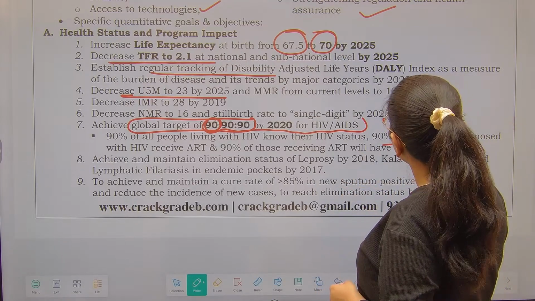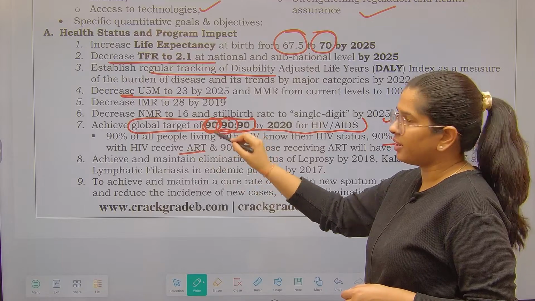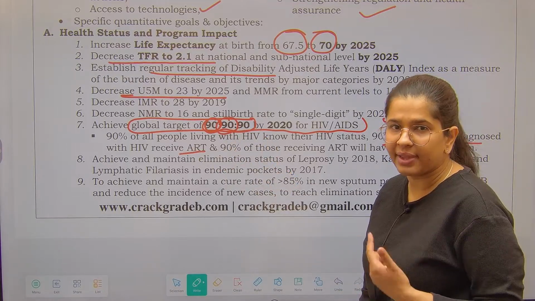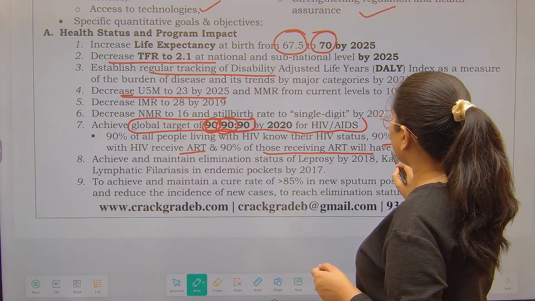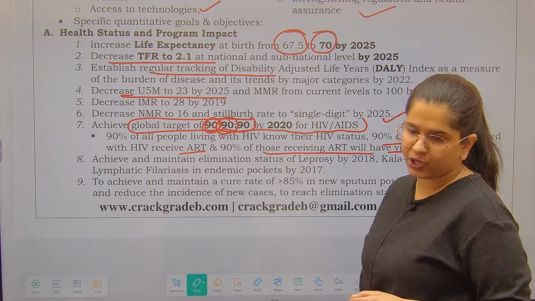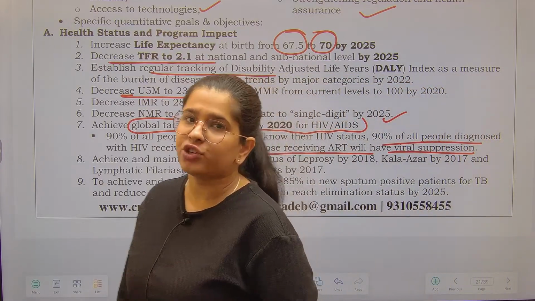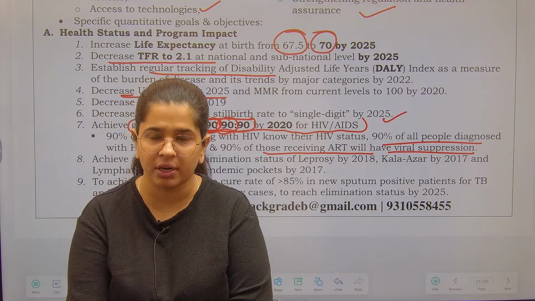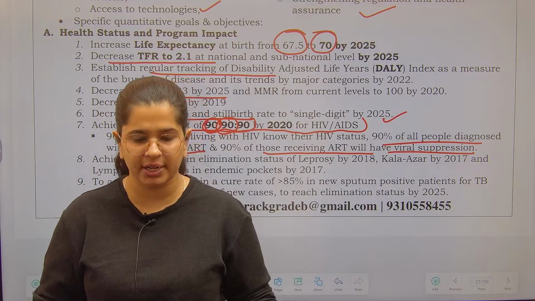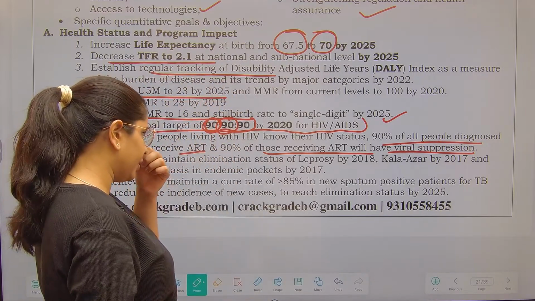Out of that 90% diagnosed with HIV, 90% should receive ART, antiretroviral therapy, which we saw yesterday. And 90% of those receiving ART should have viral suppression, that means the virus should be suppressed and your medicine should actually work. So this is the aim of 90-90-90. You can remember it, it's a little bit of data.